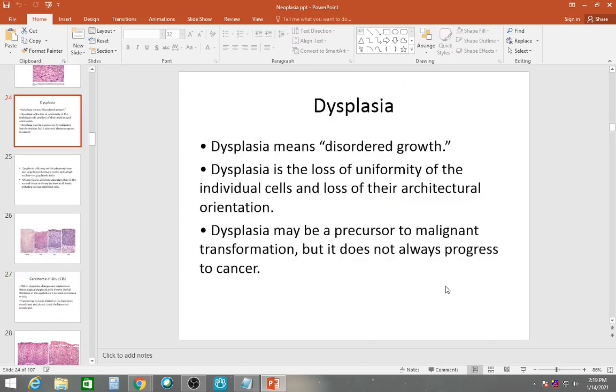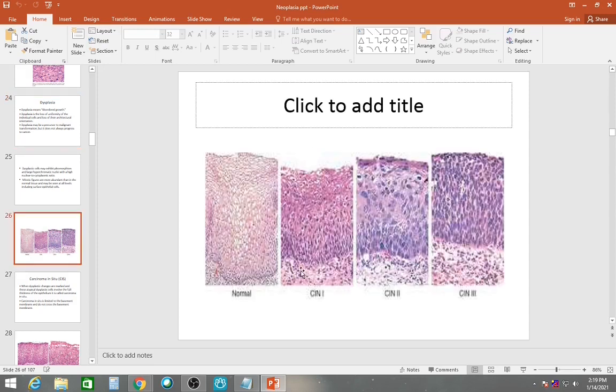Dysplasia means disordered growth. It is a loss of uniformity of the individual cells and loss of the architectural orientation. It will be a precursor to malignant transformation, but it does not always progress to cancer. So these are examples of dysplasia, like cervical intraepithelial neoplasia. Okay, I'll show you better pictures.